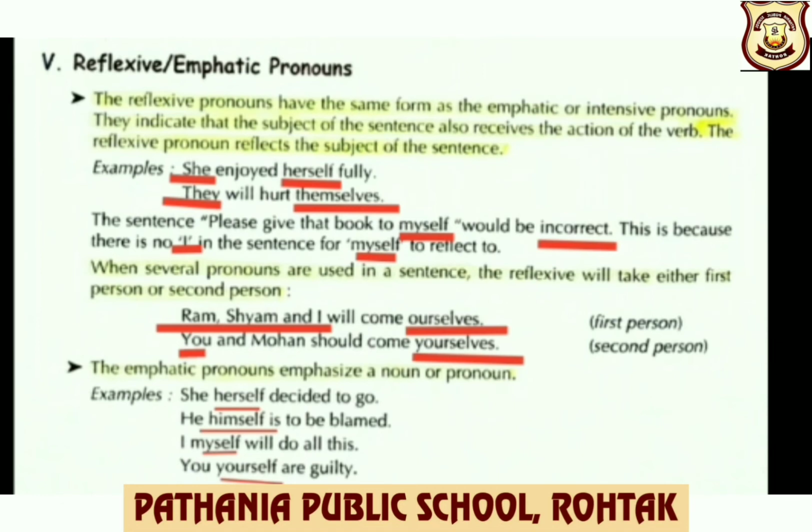She enjoyed herself fully. So here the pronoun herself is reflecting the subject, that is she. They will hurt themselves. So here the pronoun themselves is reflecting the subject they. The sentence "Please give that book to myself" would be incorrect, children. Why? Because there is no I in the sentence, so the use of myself will be incorrect.